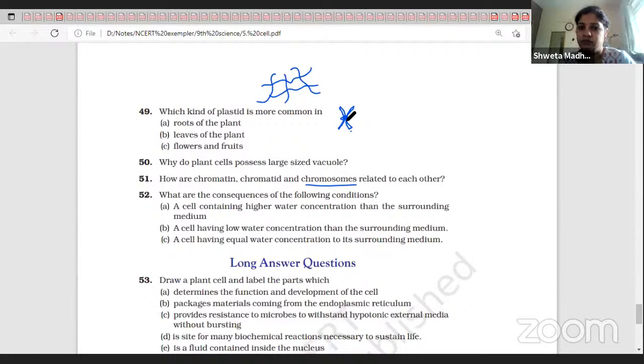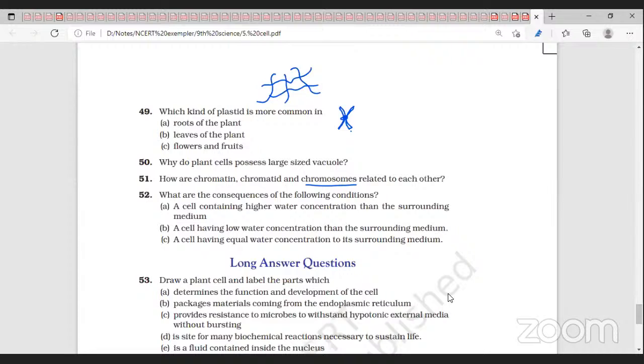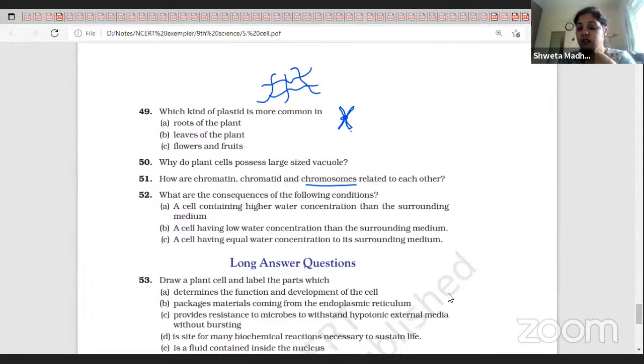Understood? Yes, ma'am. What are the consequences of the following conditions? A cell containing higher water concentration than the surrounding medium. Exosmosis. It will lose water and shrink in size.